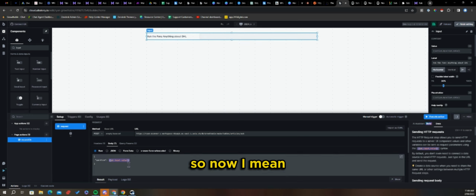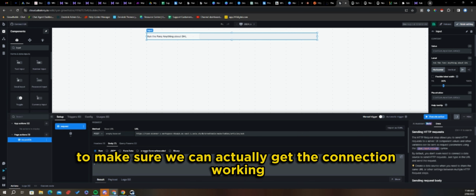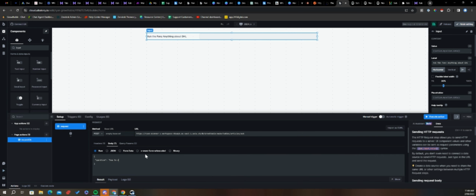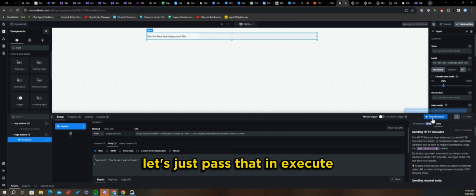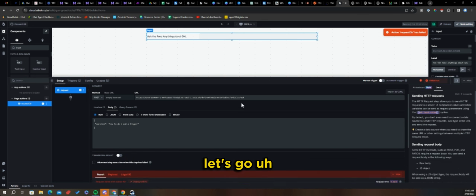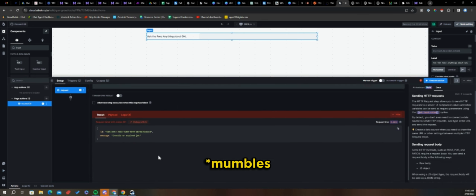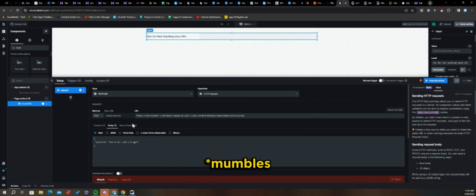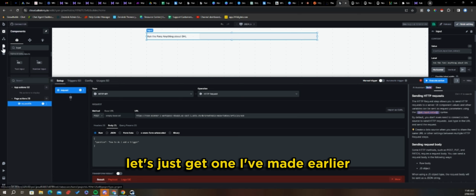Now, just to test it out, to make sure we can actually get the connection working, let's add a trigger. Let's just pass that in. Execute. Let's go. What's it saying here? Invalid or expired. Okay. Let's just get one I've made earlier.